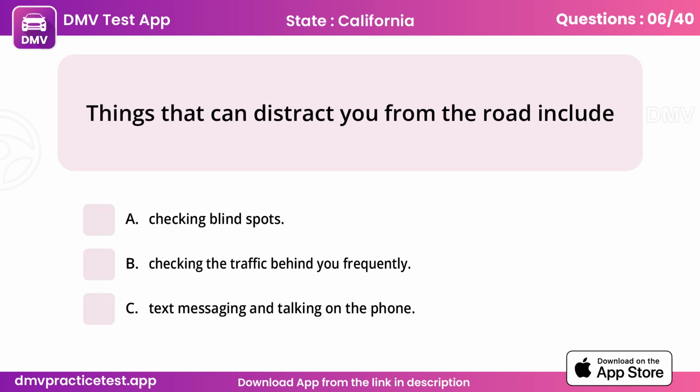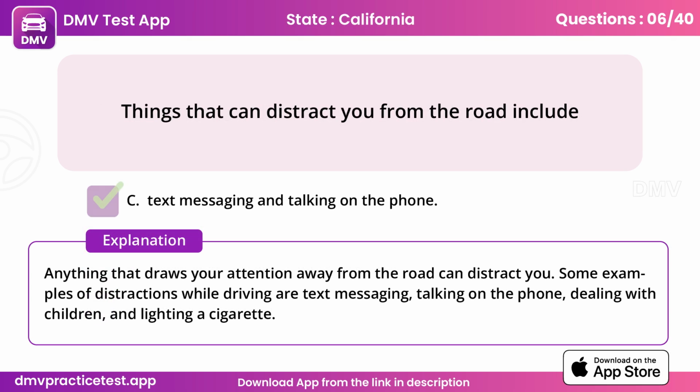Question 6. Things that can distract you from the road include C. Text messaging and talking on the phone. Anything that draws your attention away from the road can distract you. Some examples of distractions while driving are text messaging, talking on the phone, dealing with children, and lighting a cigarette.